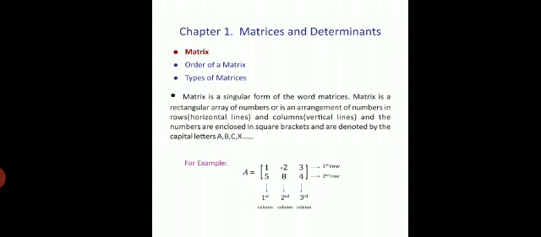In the first line, the elements are called the first row, and in the second line, the elements are called the second row. Similarly, the numbers in the first column are 1 and 5. The elements in the second column are -2 and 8, and the third column contains 3 and 4.